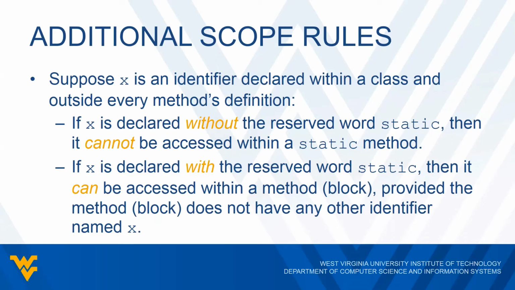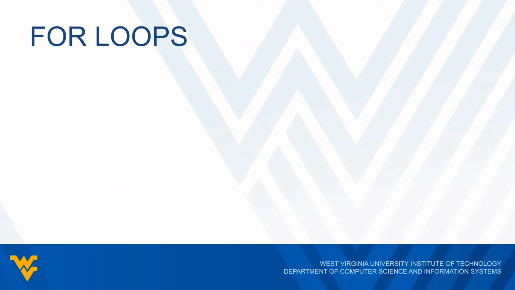However, that method or block cannot have any other identifier named x. If there is some other x in there, then I'm not allowed to do it. So we just have to be careful with that. If it doesn't have the word static, then I cannot use it in a static method. If it does have the word static, then I can use that identifier within another method or a block, but we can't have any other identifiers within that method or block that have the same name.